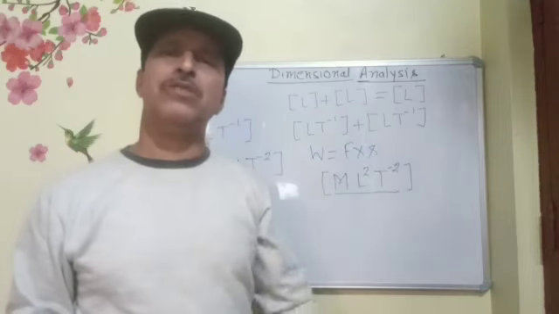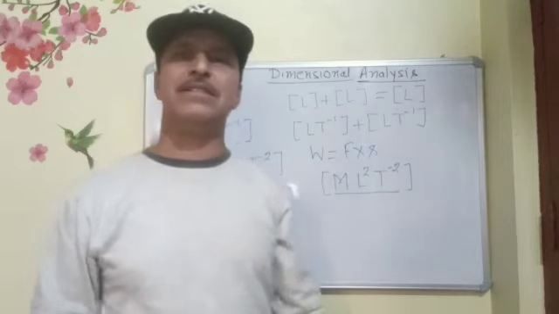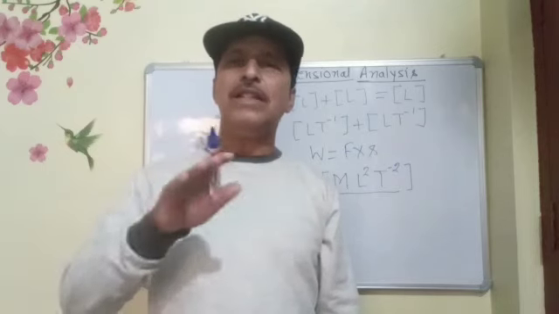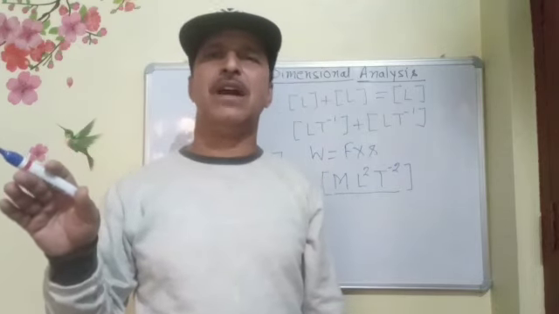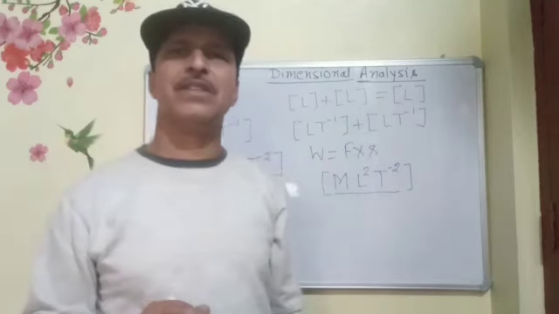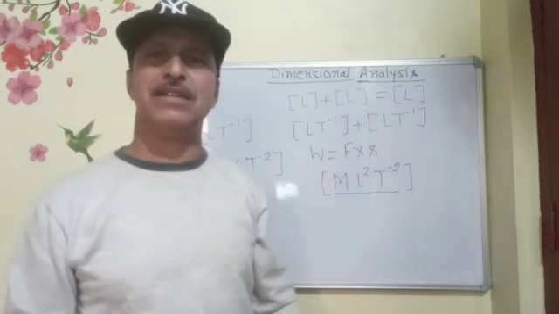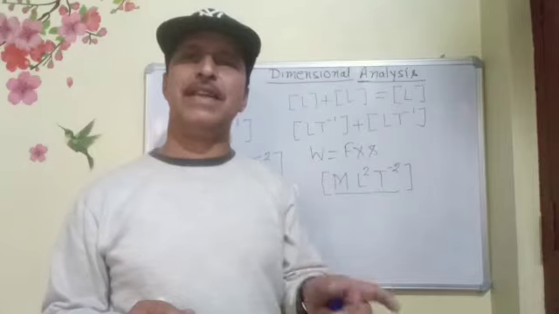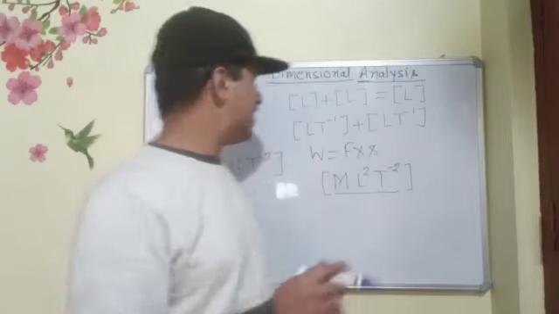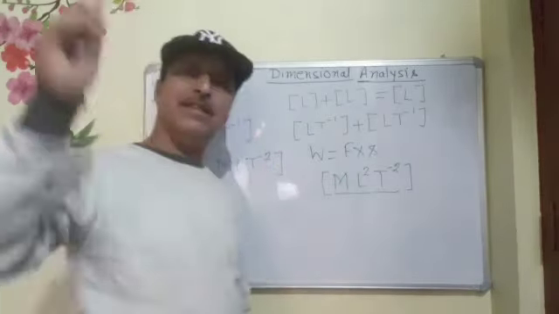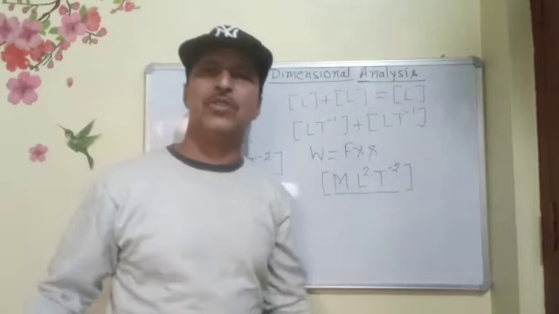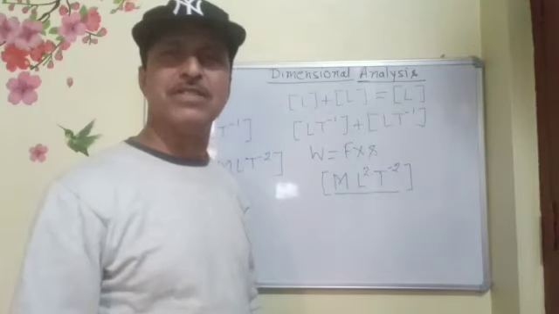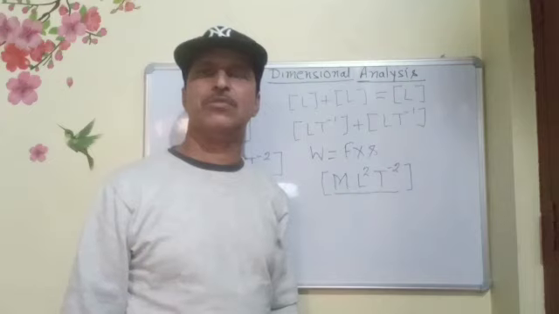Next important thing about the dimensions is that all the trigonometric ratios are dimensionless. Sin theta, cos theta, etc., because they are the ratios of lengths. And when we divide length by length, their units cancel and we do not have any unit of sine theta or cos theta or tan theta, so on and so forth.